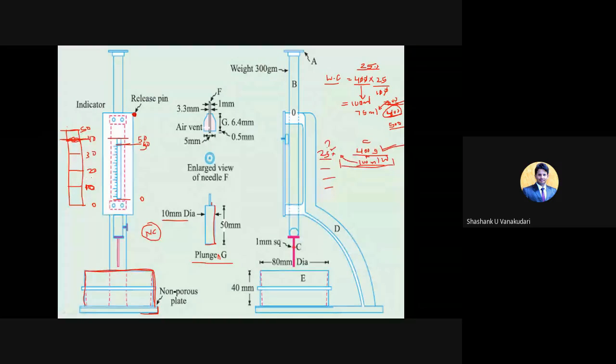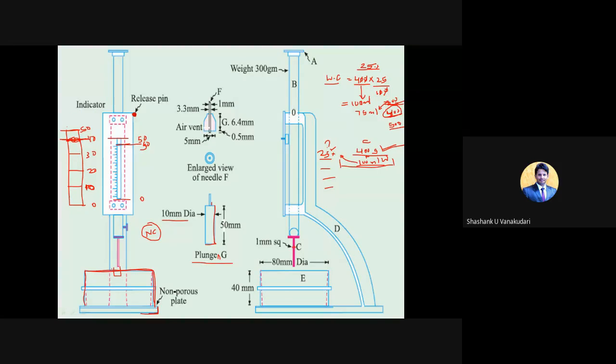So once you release this plunger, whatever we have attached here, it will come down and penetrate into the cement paste. If the cement paste is too hardened, it won't penetrate. Clear? So at that time you need to understand that the cement is very hard. When you have added one percent more water than the initial one, that is from 25 to 26, so what happens? Maybe initially the plunger may reach this place. I am just giving you the hint.